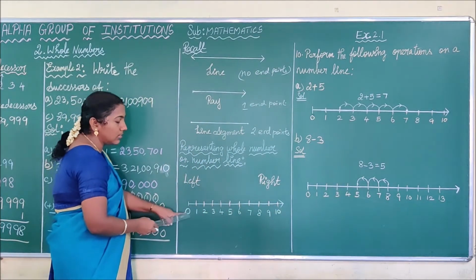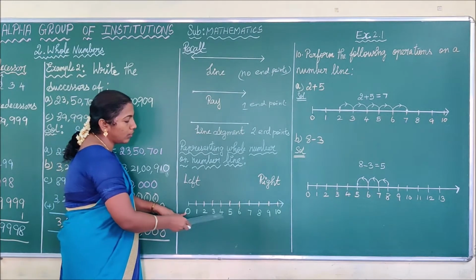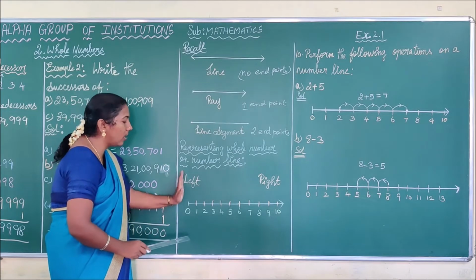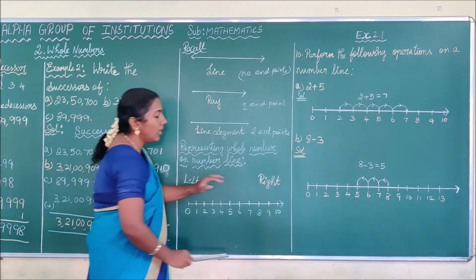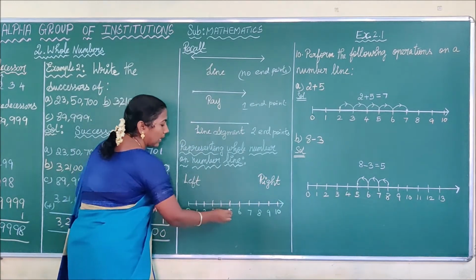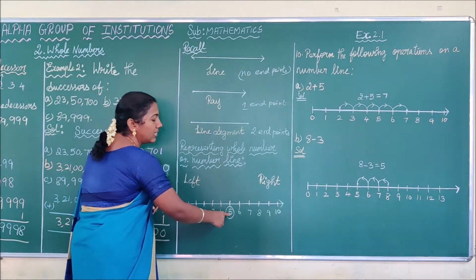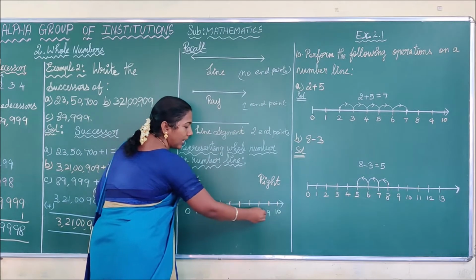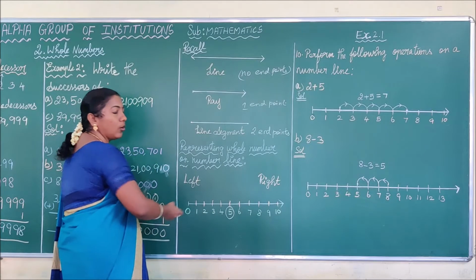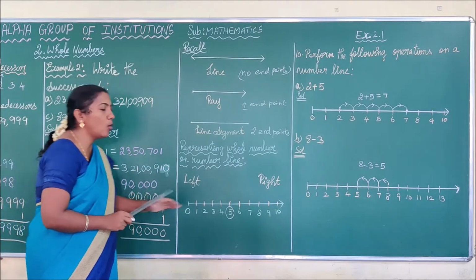First, you have to write 0, 1, 2, 3, 4, 5, 6, 7, 8, 9, 10 like this. And this is called the left hand side of the number line and this side is called the right hand side of the number line. See here, I am choosing the number 5. On the right hand side of 5 I have 6, 7, 8, 9, 10 and on the left hand side of 5 I have 4, 3, 2, 1, 0. Like this we have to say. Do you understand how to draw the number line?